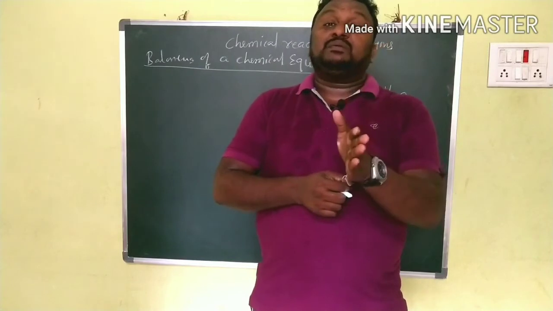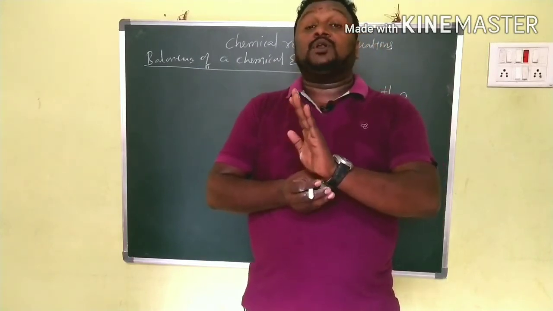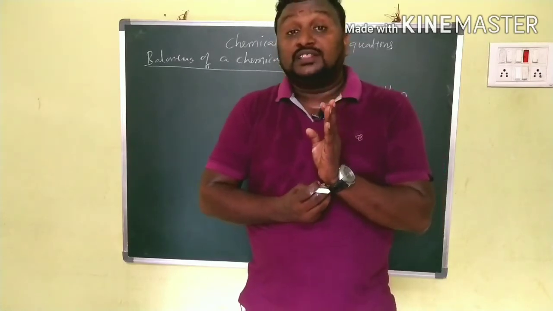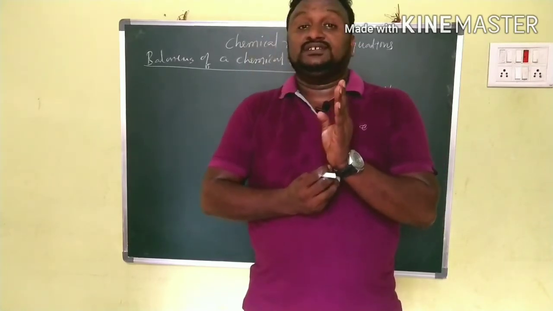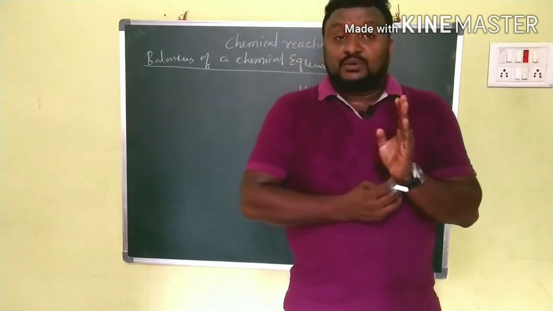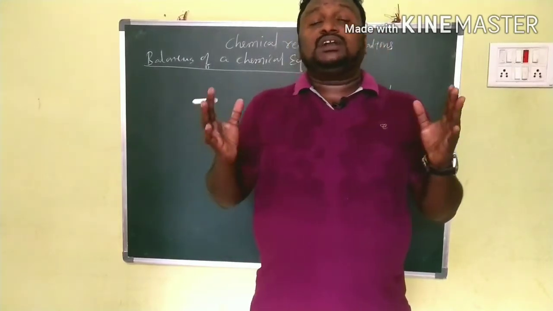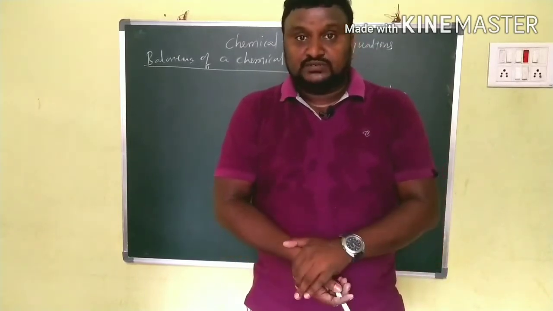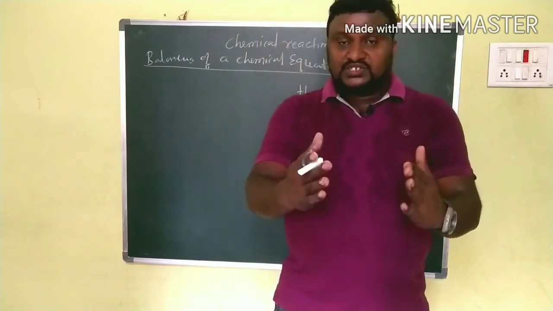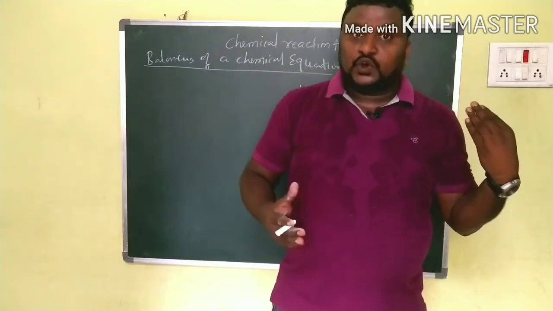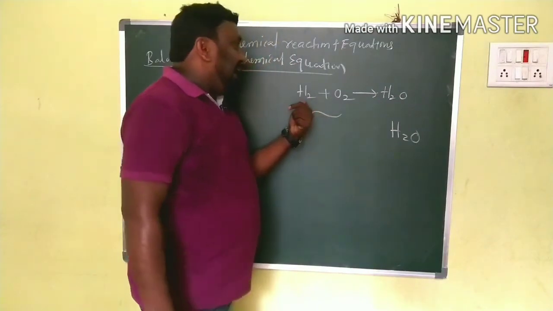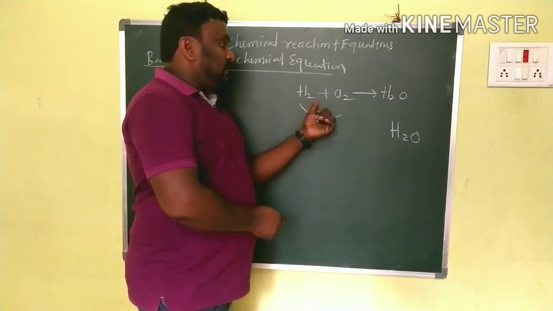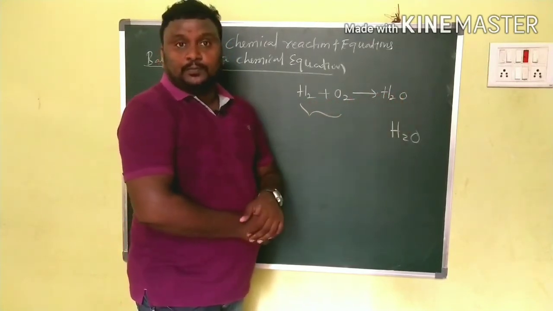So in a balanced equation, the number of atoms of each element on the reactant side should be equal to that on the product side. This is about the balanced chemical equation. Now, what are the rules and steps to balance a chemical equation? For example, let us check whether this equation is balanced or not: H2 plus O2 gives H2O.